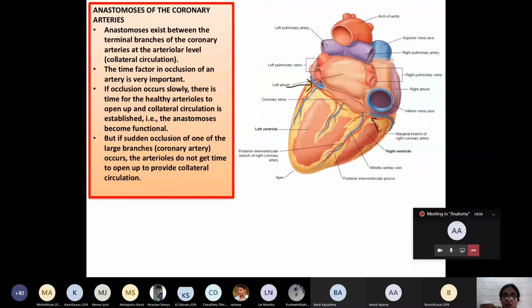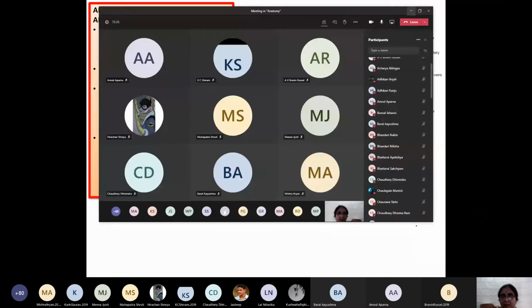But if there is a sudden occlusion of one of the largest branches of the coronary artery, the arterioles do not find time to open up and maintain the collateral circulation, and in that case there will be sudden ischemia followed by myocardial necrosis or myocardial infarction and sudden death of the individual. So this is how the anastomosis and the nature of the coronary artery is very, very important. Here the time factor for the occlusion plays the pivotal role. Clear? This is a very important concept to understand the applied importance.